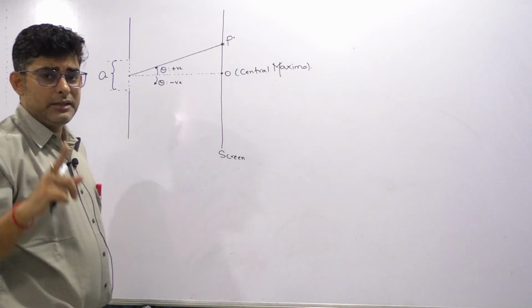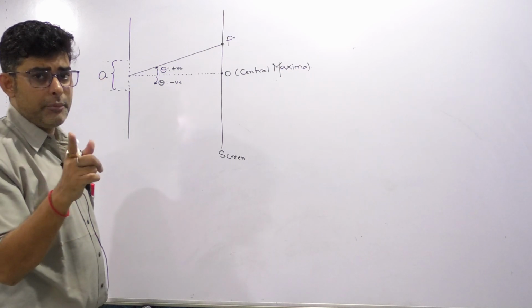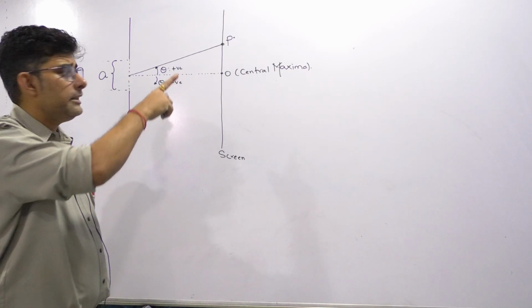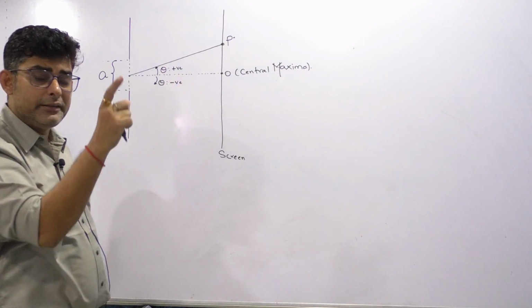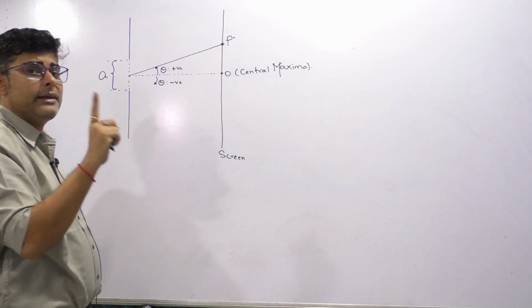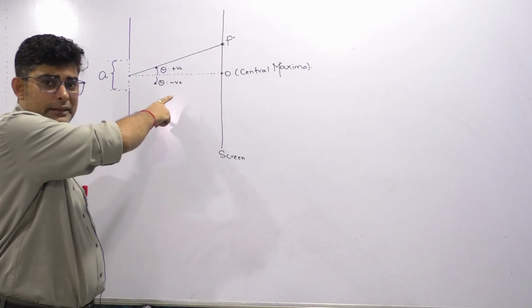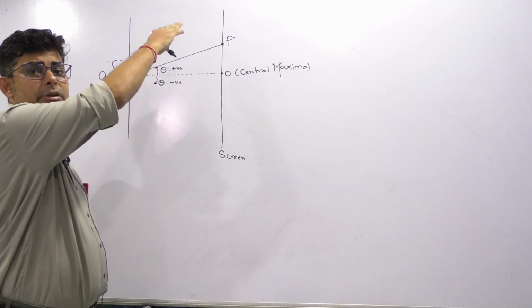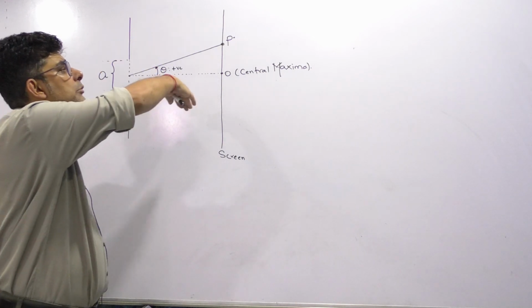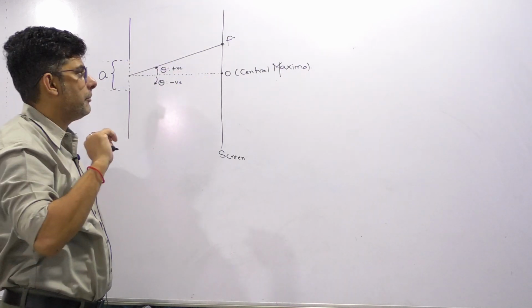Apart from central maxima, all the other maximas which are obtained in the diffraction pattern are called the secondary maximas, because their intensity is not the same as central maxima, their intensity is lesser. In YDSE or in interference, all the maximas have the same intensity, but in diffraction, central maxima has the highest intensity and the intensity gradually becomes lesser and lesser as we move away from the central maxima, above or below. This thing should be remembered.